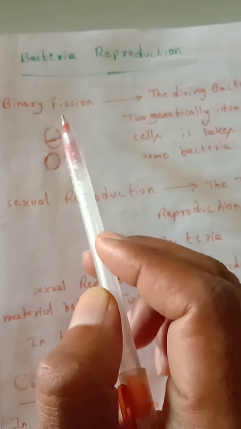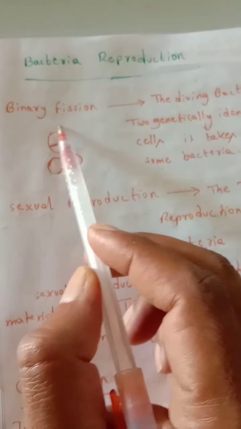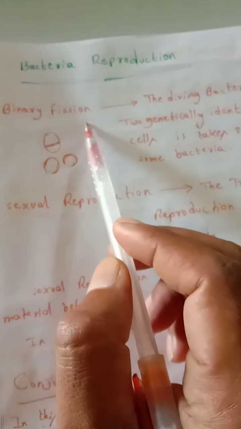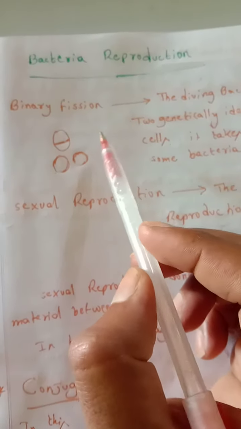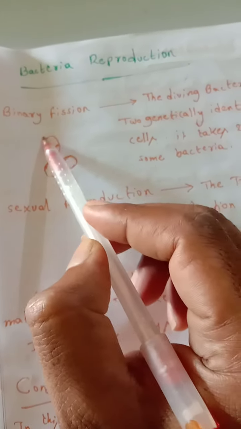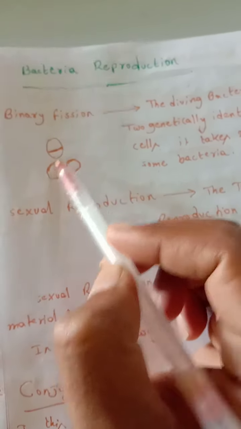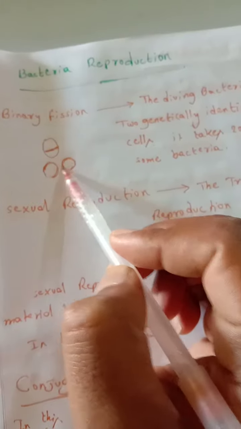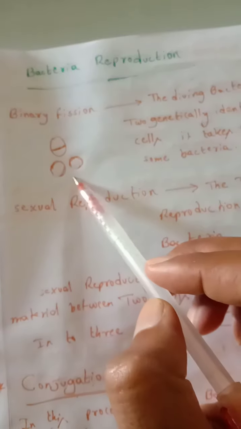This binary fission, we already discussed this word in first year botany, in reproduction in plants. Okay, so what is the meaning of binary fission? Look here, this is the bacterial mother cell. This cell is split into two daughter cells. This kind of reproduction is called binary fission.